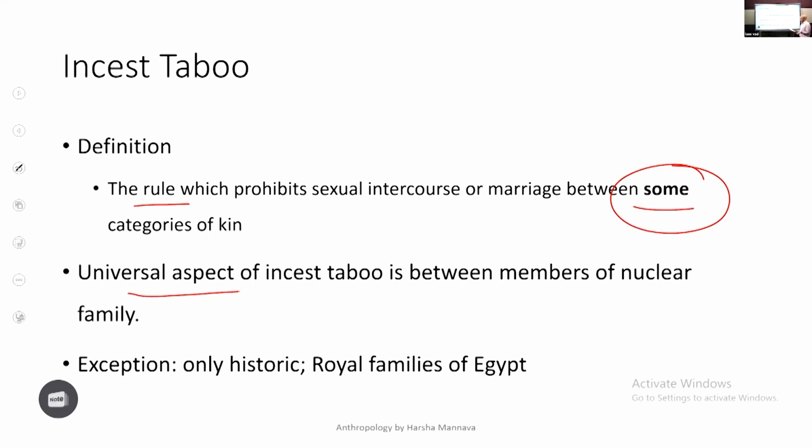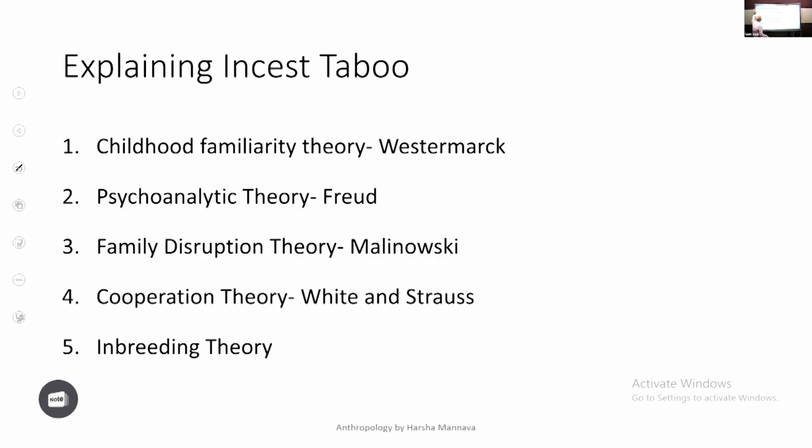In South India, cousin marriage is allowed. North India, not allowed. West, not allowed again. So, within the nuclear family it is universal, outside the nuclear family it is cultural. And then give exceptions. Some are missing exceptions. The only exceptions to incest taboo are some royal families of Egypt. You also see in the ancient Inca empire, the royal families practiced incestuous marriages.